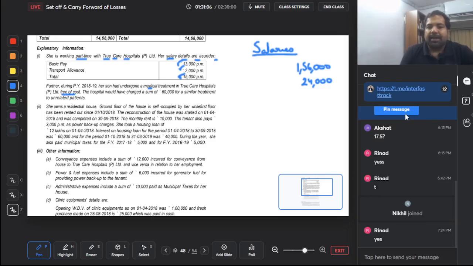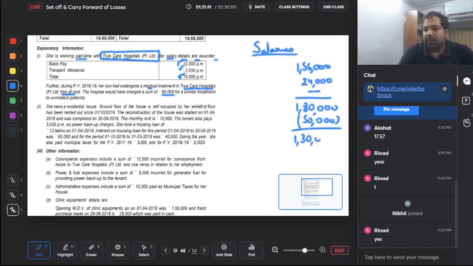Anyways, here, guys, the hospital would have charged 60,000, so you definitely got a benefit which is paid by your employer. So this is great, but this will be exempt in 3 cases. If it's a government hospital, if it's a commissioner approved hospital, or if it's a self-run hospital. Guys, this is a self-run hospital. She is working for True Cares only. So this is a self-run hospital, so this is exempt. So this much will be taxable, 1,56,000 plus 24,000, that is 1,80,000, that is SAP. Don't forget to minus 50,000 SEP, and your income from salary is 1,30,000.